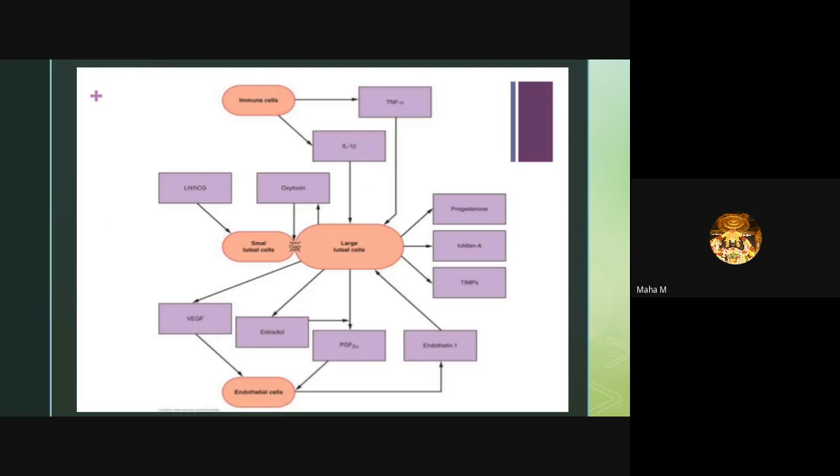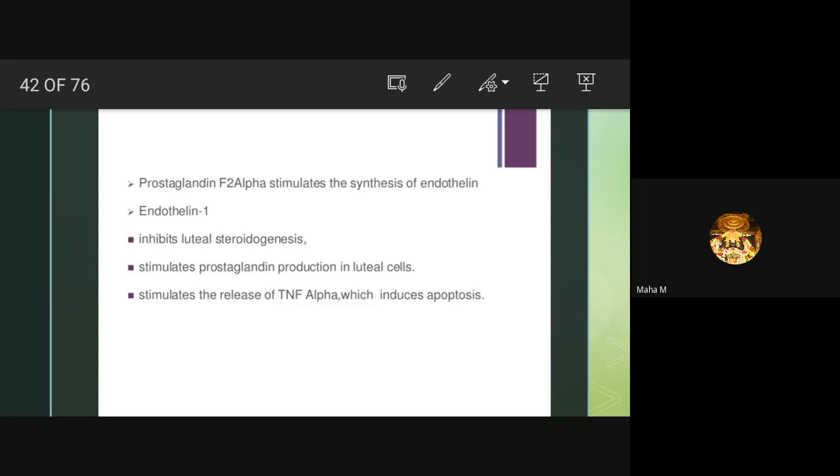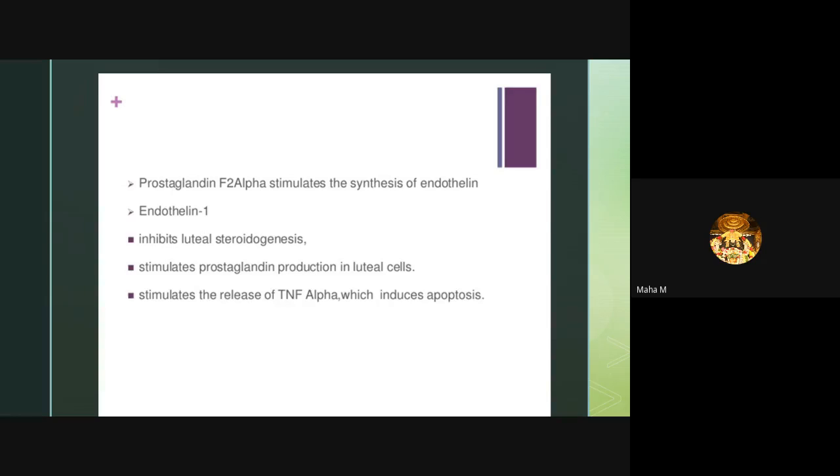The corpus luteum rapidly declines 9 to 11 days after ovulation. The regression of luteal cells is induced by estradiol produced by the corpus luteum. This action of estrogen is mediated by nitric oxide. The final signal for luteolysis is prostaglandin F2 alpha, produced within the ovary in response to localized synthesized luteal estrogen.